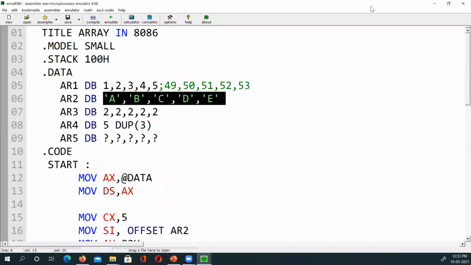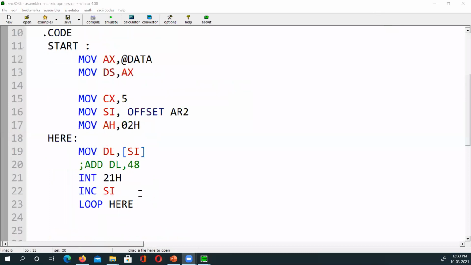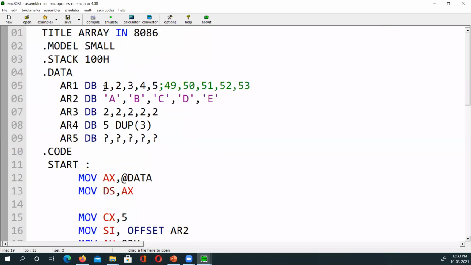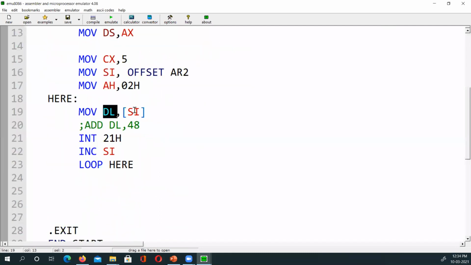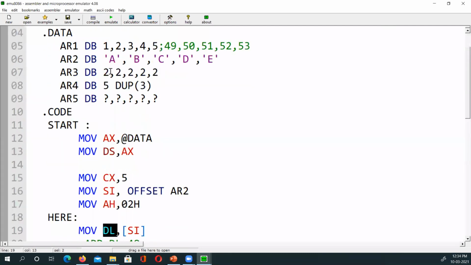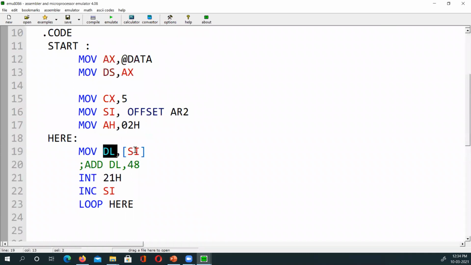Yes sir. We have to move it not in DL because, sir, there we are not putting a character. Sir, we are not putting a string, in DH. We are putting a character in DL. Here, move DL, SI, because SI is now pointing to AR2. SI is pointing to what? In AR2 it is A. So that means the address of A is with SI. SI is exactly pointing to A and we are dropping the content of that, meaning A, into DL. DL has A the first time.